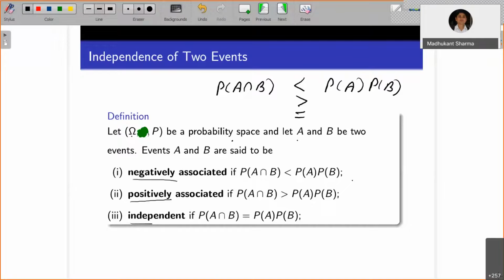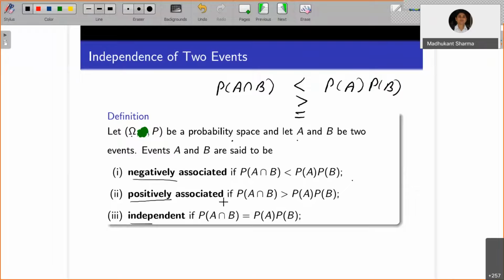There are only three cases because these are numbers. If the probability of A and B happening together is less than probability of A into probability of B, then we say these two events are negatively associated. If it is greater than, we say they are positively associated. If they are equal, they are independent. There is no relation between them.